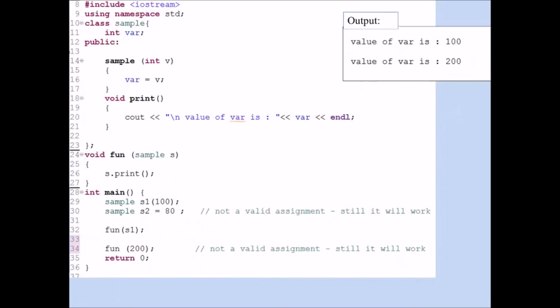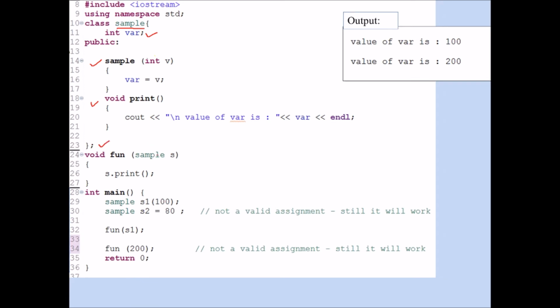Okay, so let us see one example to understand what explicit means. Here we have a class sample. In that I have a single variable var. In the public section I have a constructor to assign the value and a simple print function which just displays the value of var. Here the class ends.